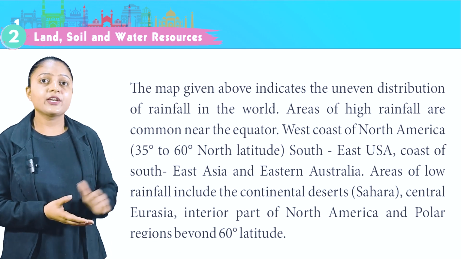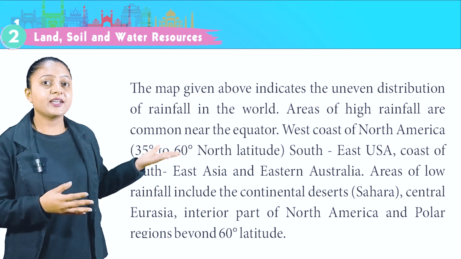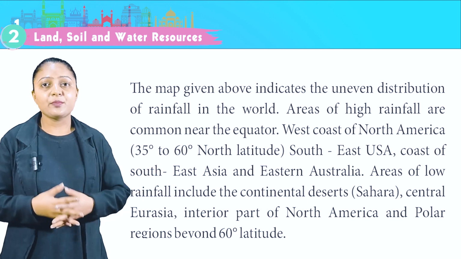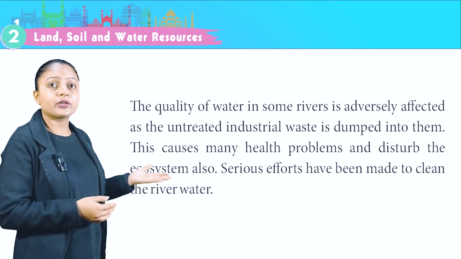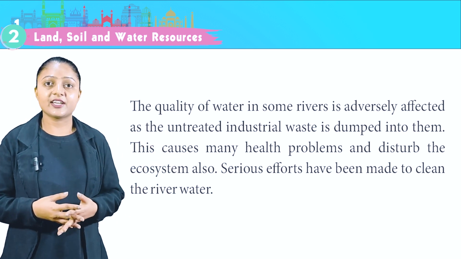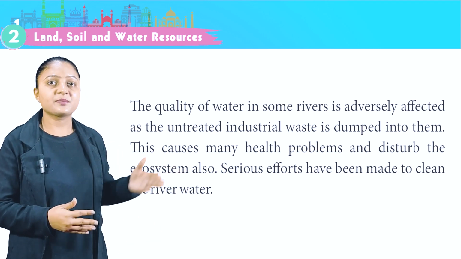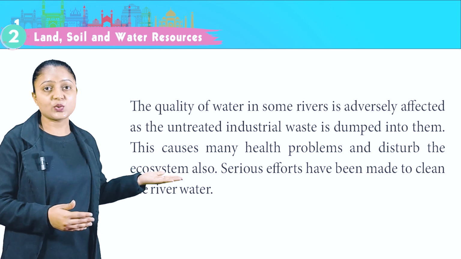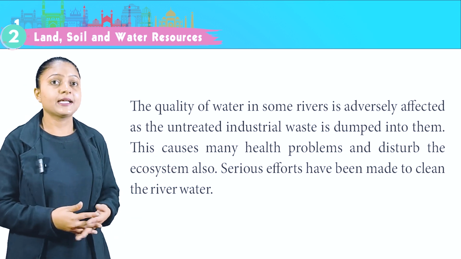Areas of low rainfall include the continental desert, Sahara, central Eurasia, interior part of North America and polar regions beyond 60 degree latitude. The quality of water in some rivers is adversely affected as the untreated industrial waste is dumped into them. This causes many health problems and disturbs the ecosystem also. Serious efforts have been made to clean the river water.